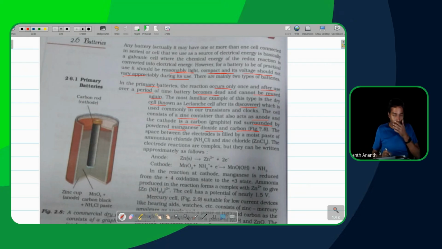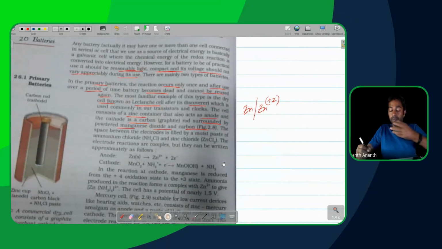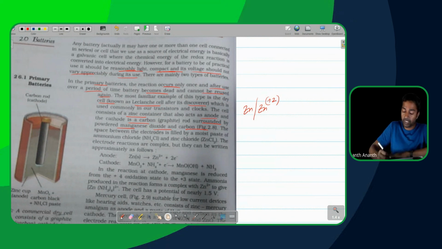So what is going to be the cell here? Let's write down the cell. In this case, the cell is going to have zinc over here. And since it is the anode, the zinc is going to become zinc plus 2. What is the form in which the zinc plus 2 is going to be mainly present? That is going to be ZnCl2. It is going to be present as ZnCl2.